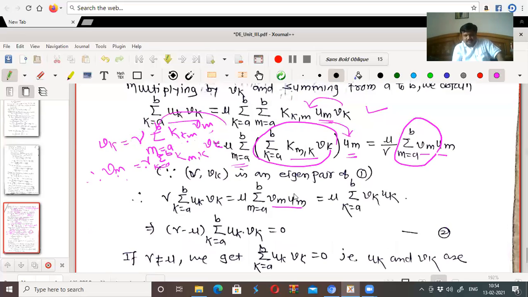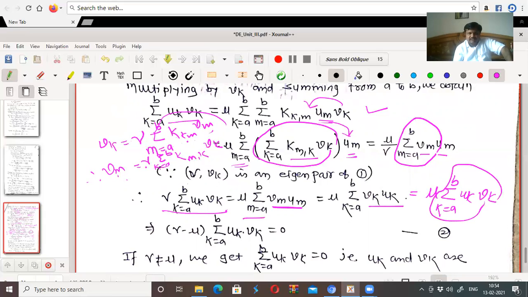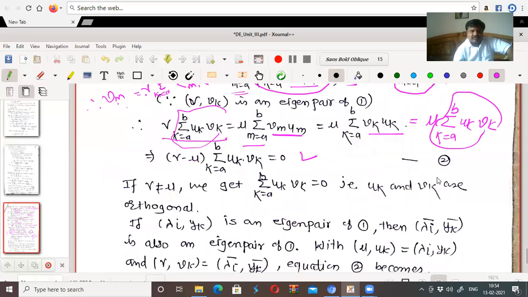But we know that you can replace this m by any variable. So I will write this as, this is also equal to mu times summation, if I replace m by k, k from a to b vk into uk. So we got this. Now vk into uk can be written as uk into vk, mu times summation k from a to b of uk into vk. Now this term and this term are the same, therefore I will take this: nu minus mu summation from k equal to a to b uk vk equal to 0. This is equation number 2.